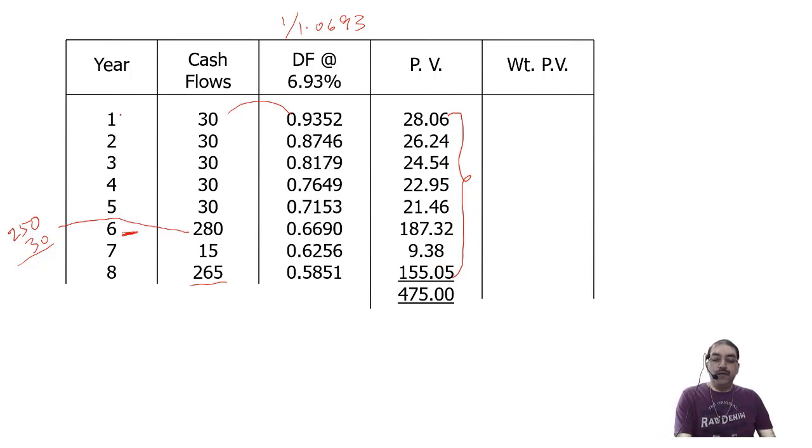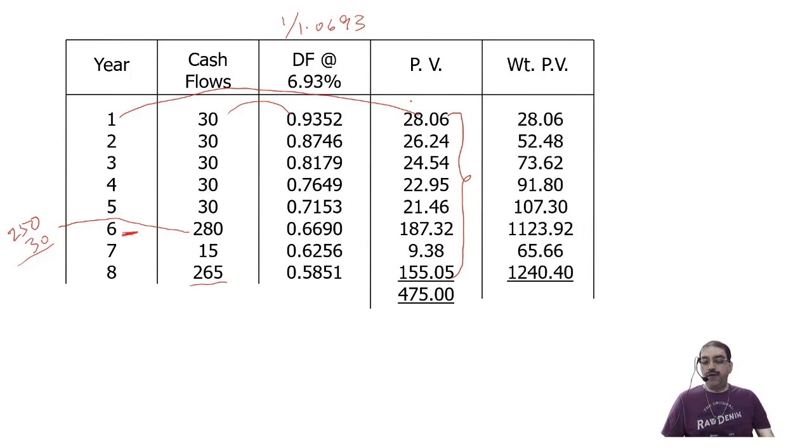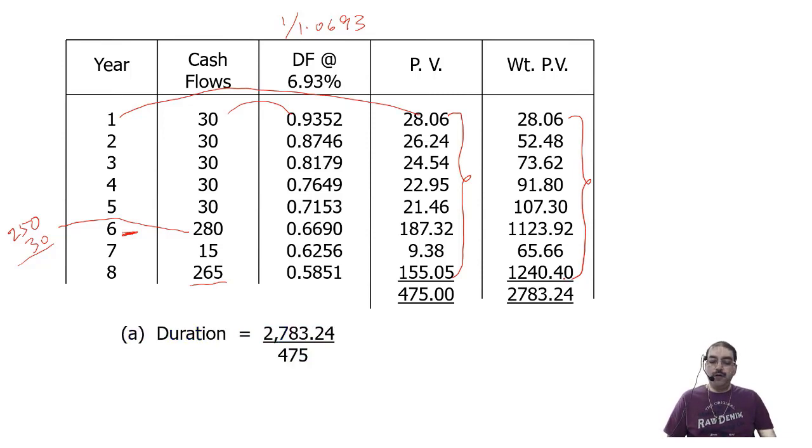Take the year column and multiply to present values. Round up the figures up to 2 decimals. Take the total of all the weighted present values and then find duration by the formula. 2783.24 divided by 475, that is 5.86 semi-annual.